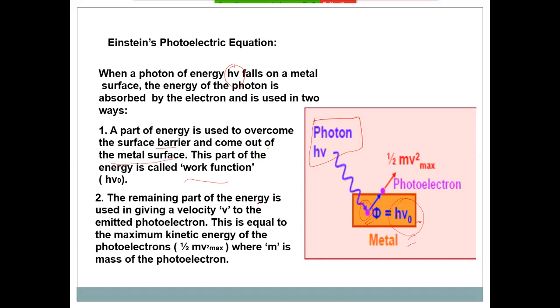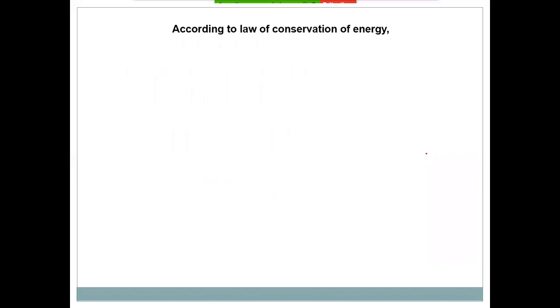The remaining part of the energy is used in giving the velocity v to the emitted photoelectron. This is equal to the maximum kinetic energy of the photoelectron, where m is the mass of the photoelectron. So according to the law of conservation of energy, h nu is equal to h nu naught plus half m v squared.